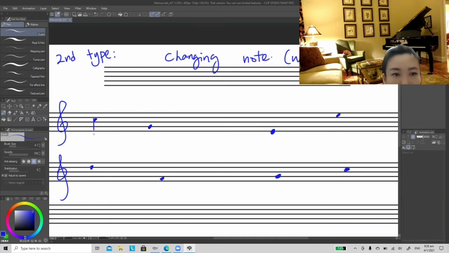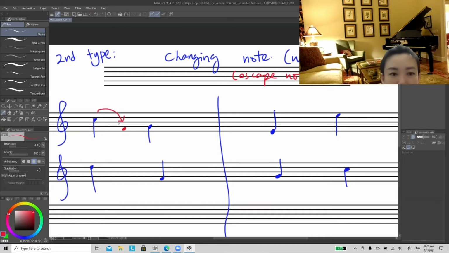Okay, so this is a first beat, second beat, first beat, second beat. Let's say you want to have two counts in a bar. First count, second count. First count and second count. So between C to G, you can add the changing note as F. The reason why I add F is that changing note has a nickname called escape note. For escape note, it looks like someone trying to escape from one building to another building.